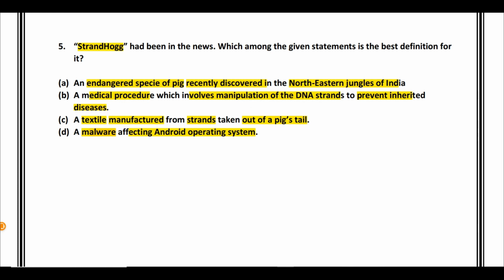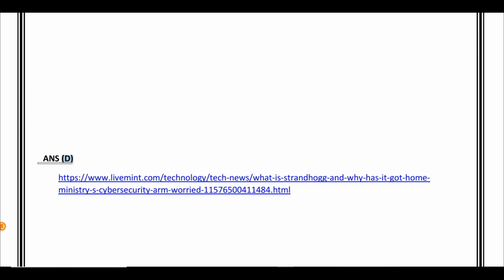And the correct option is D. Okay. So all of these, because pig and DNA strands, have actually been given to confuse the aspirants. Again, people who do not have an idea might tend to go for option A or even the other options, but in reality the answer should be D, a malware which is affecting Android operating systems. And I have pasted the link of Live Mint newspaper from where I have taken this particular topic. Okay, please go to this particular article, read about strand hog. There are many other articles also, but this was published in the Live Mint, so I've taken this particular article.